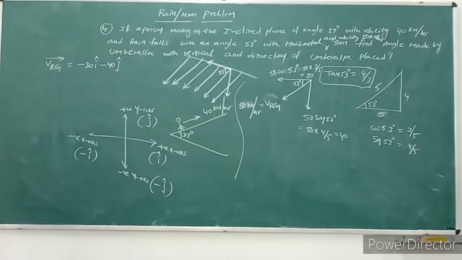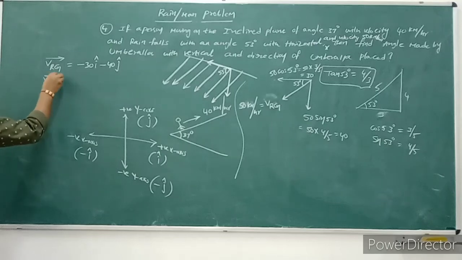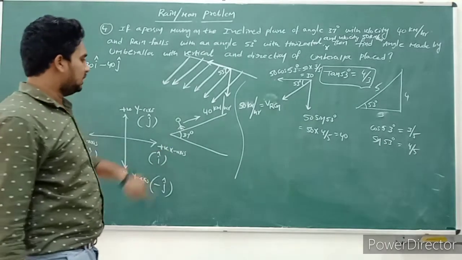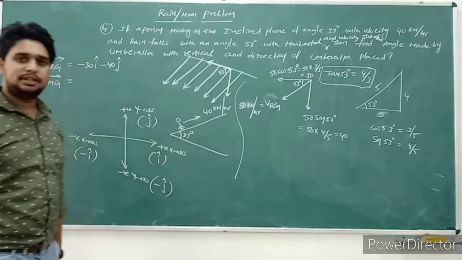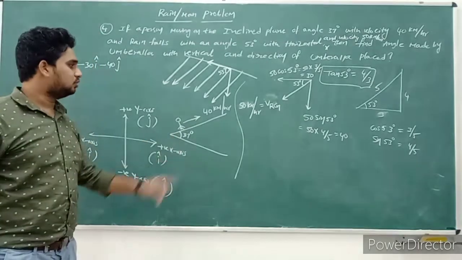Minus 40 j cap. Next, velocity of man with respect to ground. Observe carefully. Here also it splits into two components.